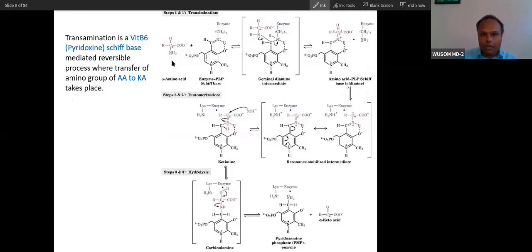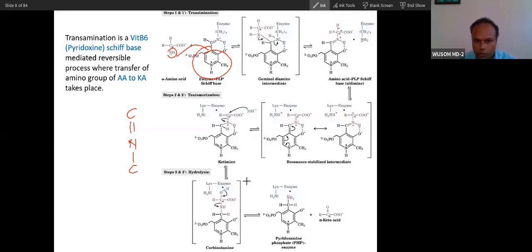This is just a picture showing how this pyridoxal phosphate will take this amino group. First, it is inside the enzyme, tightly bound to the enzyme, but it will take this amino group like this. A Schiff base intermediate will form. Schiff base means this type of structure where nitrogen and carbon make a double bond, and the nitrogen bonds with the other carbon. Both sides carbon, and in between there is nitrogen. You can see here one carbon, a double bond, and in between nitrogen. So this is a Schiff base.